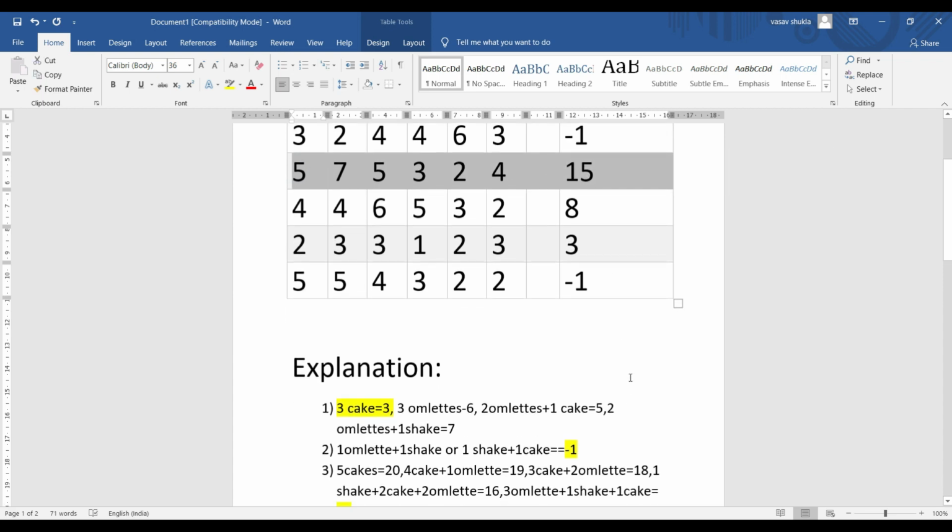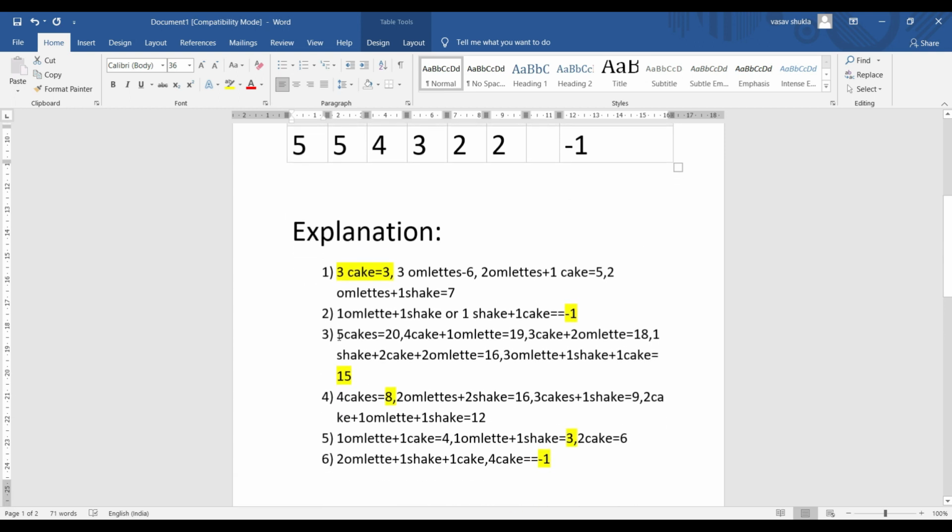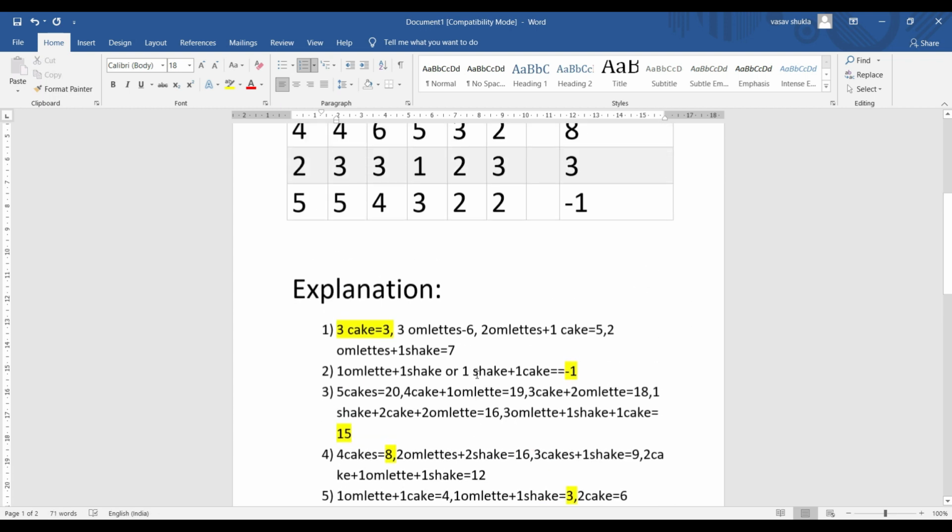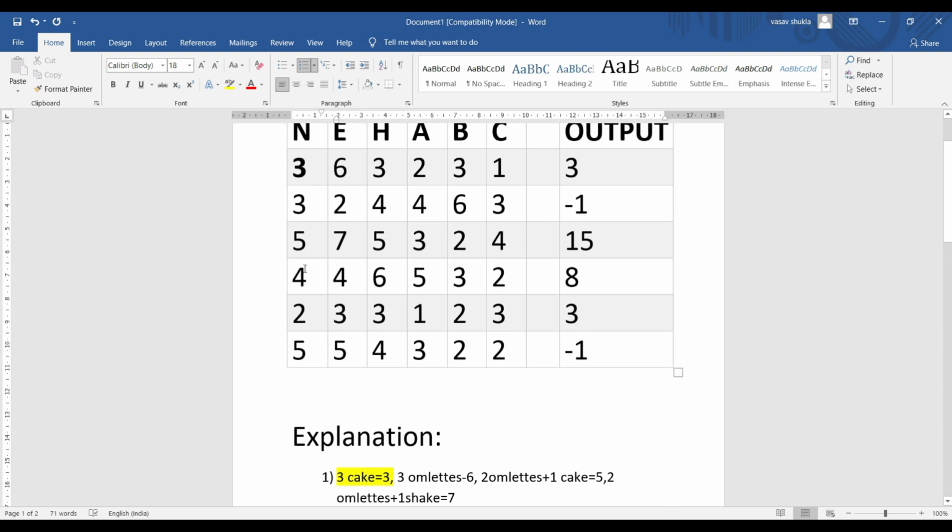For the third test case, there are 5 persons available and we have 7 eggs, 5 bars, and the prices are 3, 2, 4. So let's see, 5 cakes will cost ₹20, 4 cakes plus 1 omelette is 19, 3 cakes plus 2 omelettes is 18, 1 shake plus 2 cakes plus 2 omelettes is 16, and 3 omelettes plus 1 shake plus 1 cake costs 15. So this is the minimal cost, so our answer is 15. As you all might know, we need to feed all 5 persons, so we'll take the possibilities of what can happen here.